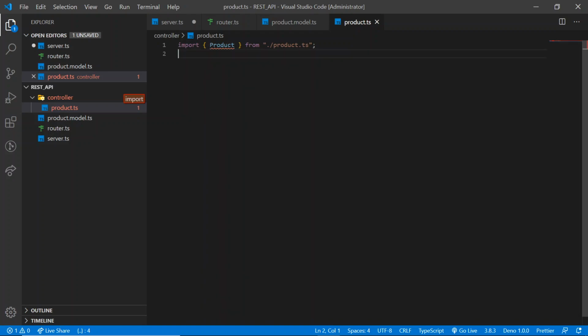Now as in this example I am not going to use a database, we can simply create some static data in order to achieve the functionality without creating a database.